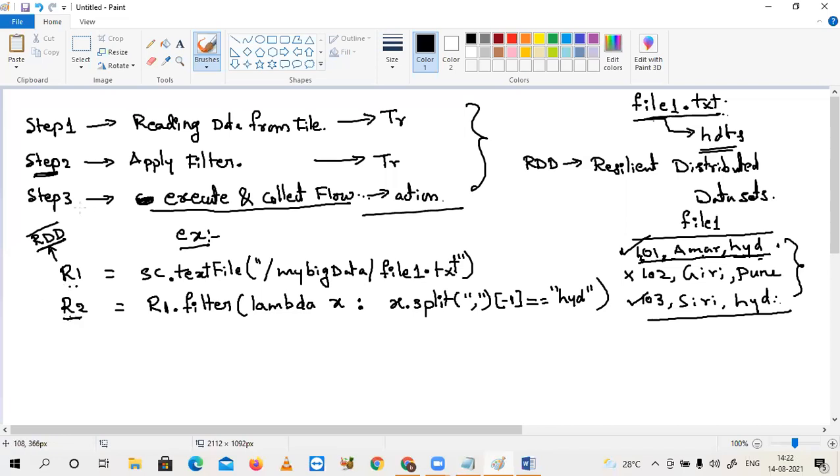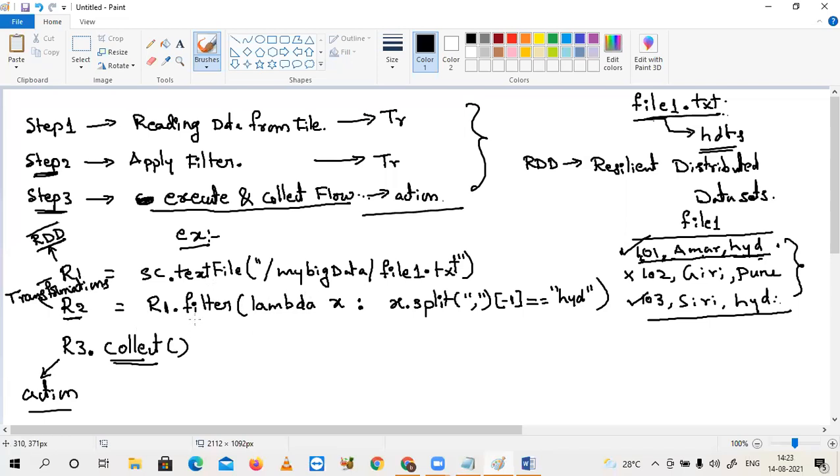Got it? Now, in step 3, I am doing R3.collect. The first and second steps are transformations, and the last one, collect, is an action. In this example, collect is just one action. Similar to collect, a lot of other actions are available in Spark.